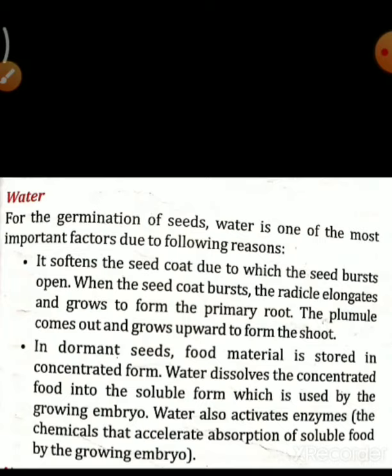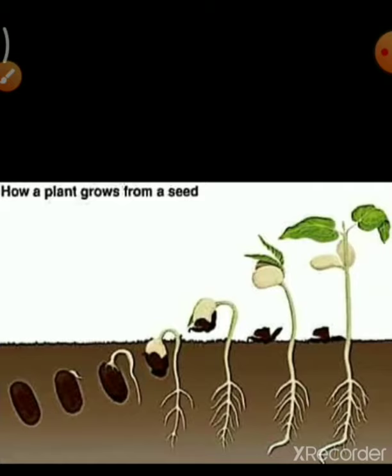And in another way also water helps the seed, that is, water also activates the enzymes. So in this diagram you can see how a plant grows from a seed.